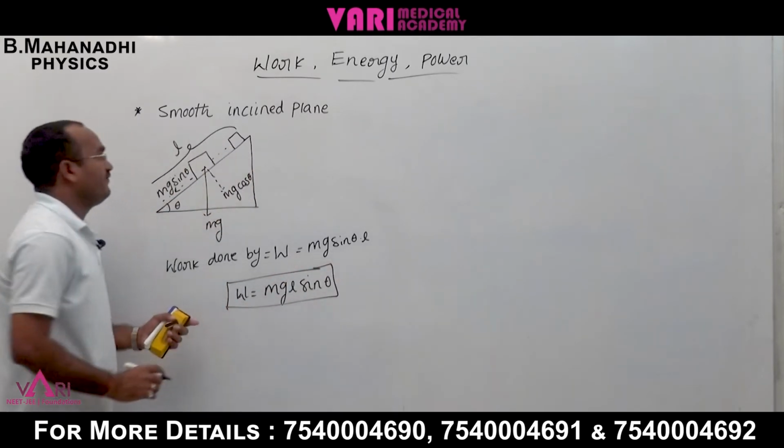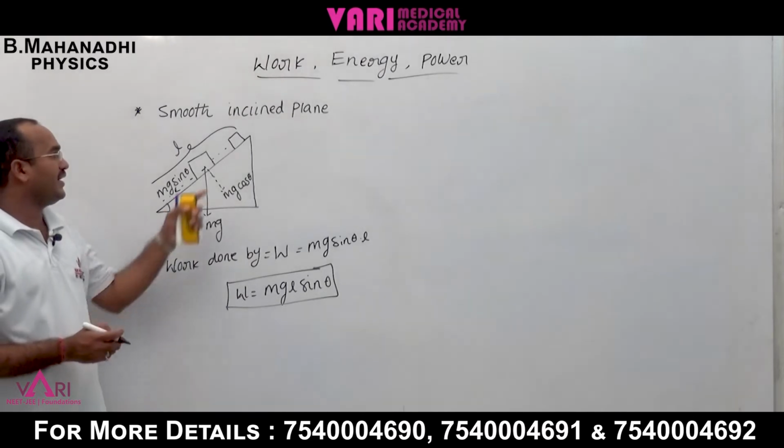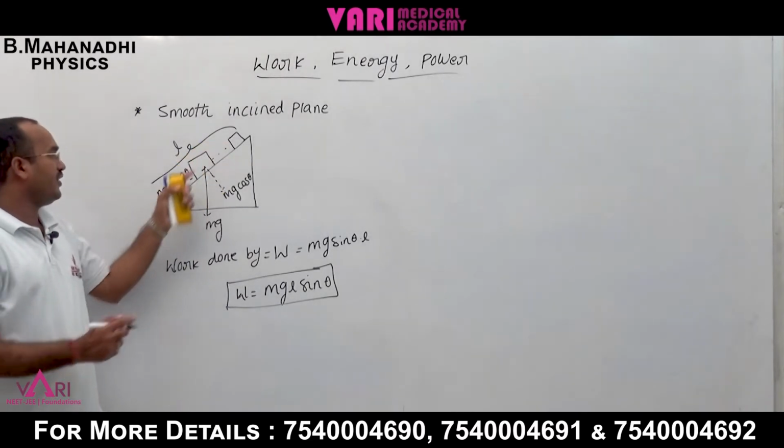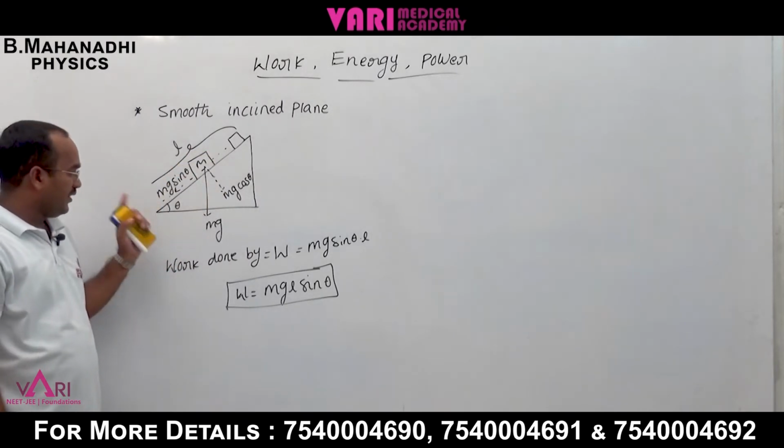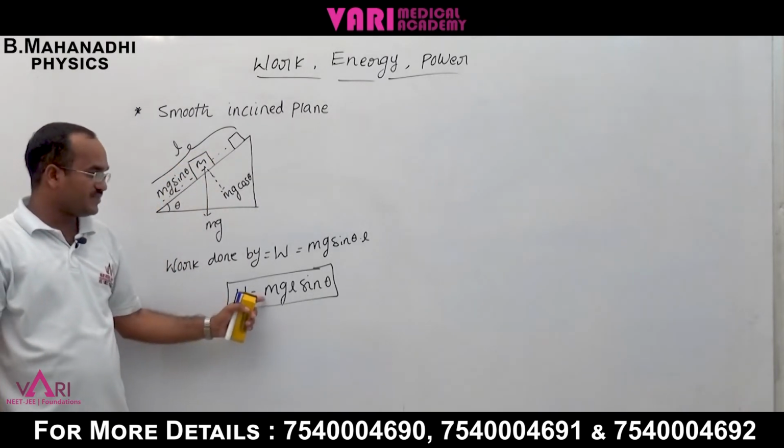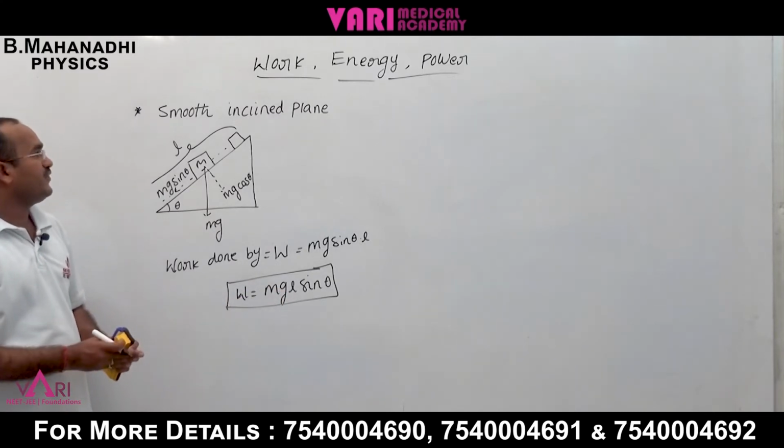If you have a smooth inclined plane with a body of mass m on the incline falling downside, the work done is equal to mgL sin theta.